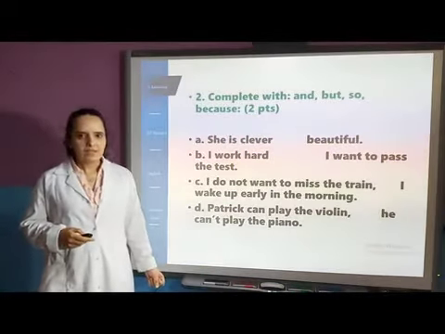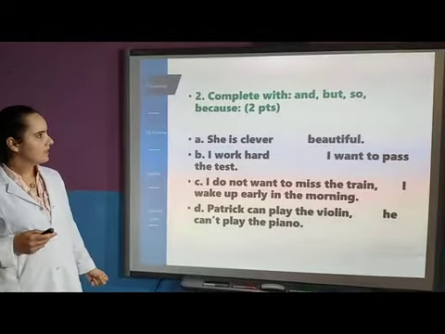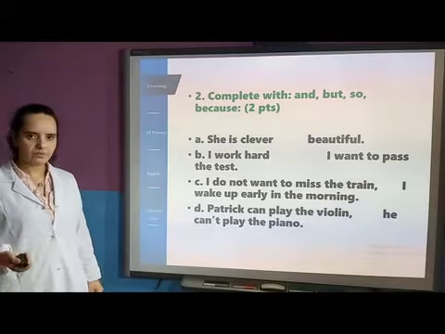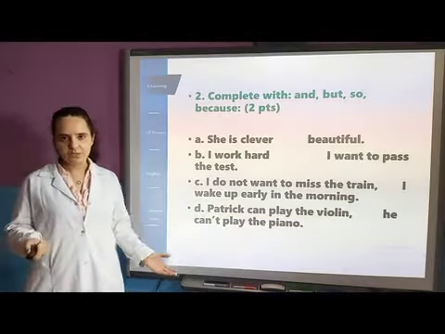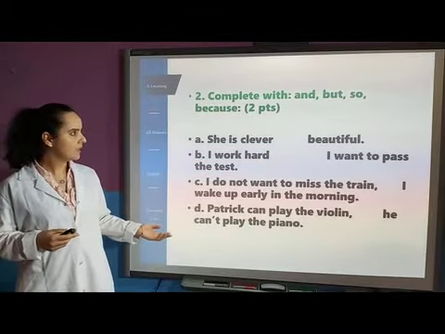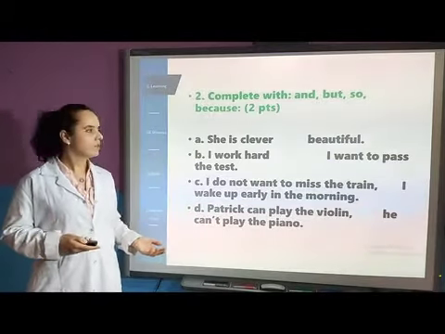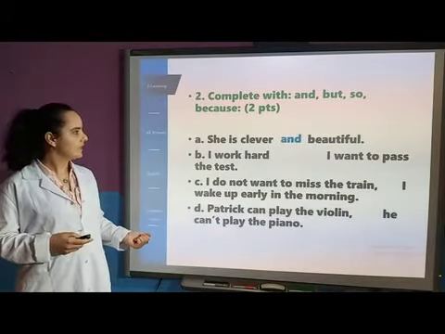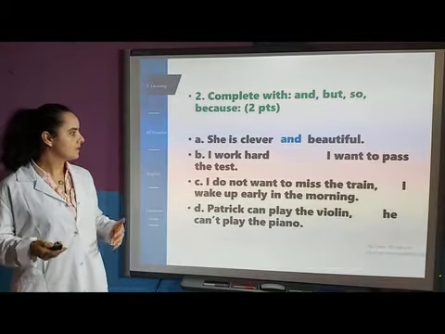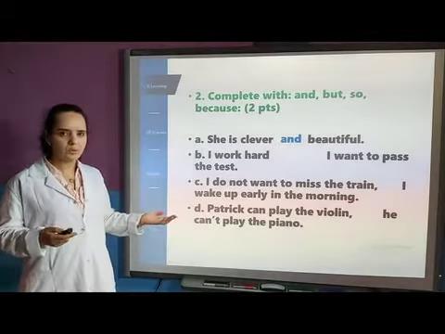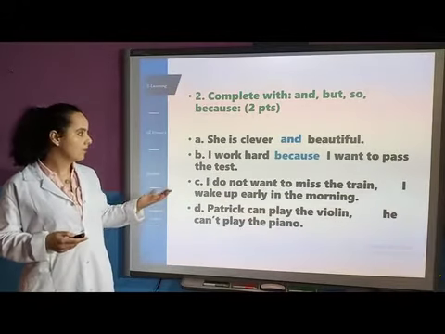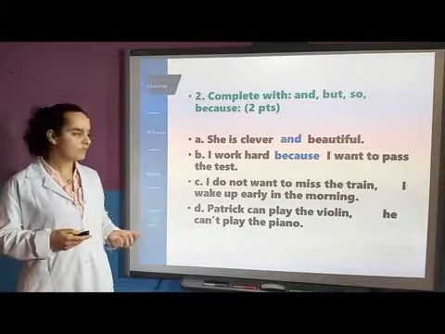Now let's move to exercise number 2, complete with and, but, so, or because. A, she is clever, beautiful. Here clever is something good, something positive, and beautiful also is something good. So the linking word that we need here is the one that expresses addition. Okay, and the right answer is and. She is clever and beautiful. B, I work hard. I want to pass the test. So why do I work hard? Here I'm going to give a reason. So the right answer is because. I work hard because I want to pass the test.